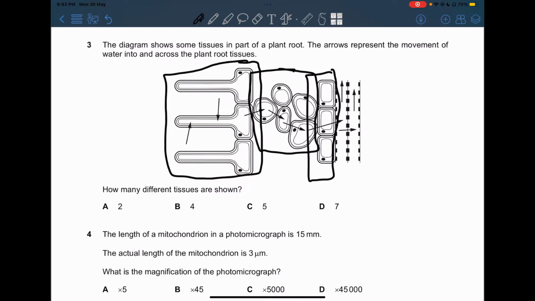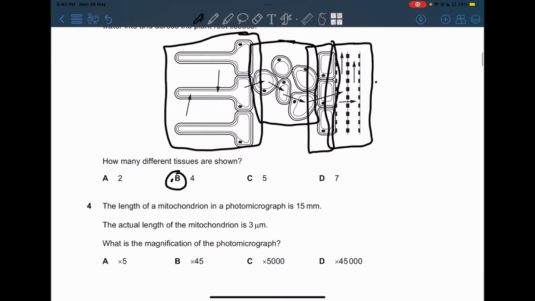So here we have 3 so far. This is also a tissue, the xylem. Even if there's a group of xylem vessels, they're going to be called a tissue, not an organ. So they're all going to be tissues, and this also is a tissue, and this one. So we have 4 tissues, which is B.